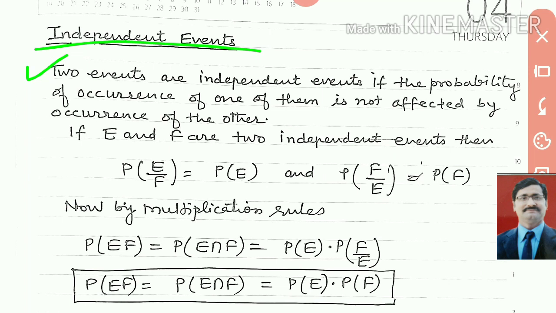It means the probability of one event does not affect the occurrence of the other. So both probabilities are not affected by each other. That time it is called independent events.